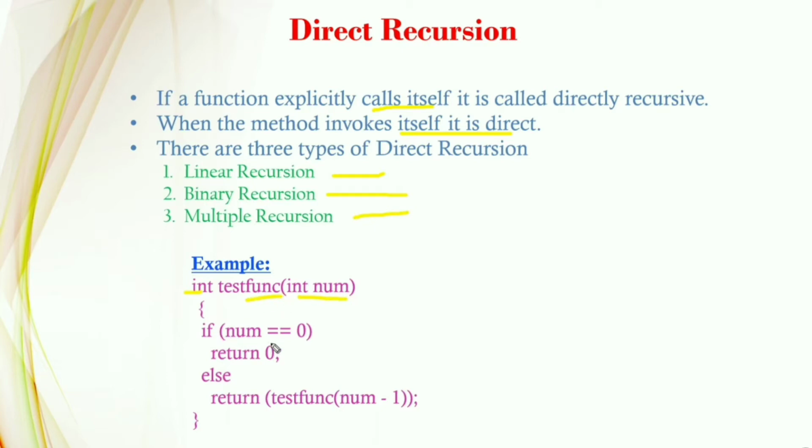If the passed number is 0, then return 0, else return test(num - 1). Calling itself is called direct recursion. This is an example of direct recursion, where we are calling the function itself directly.